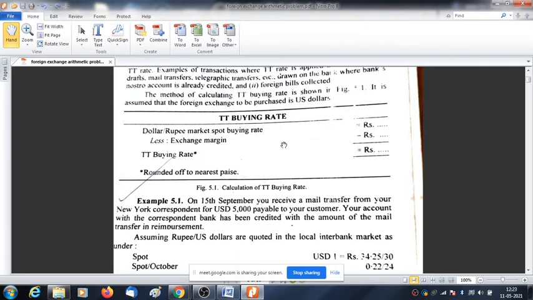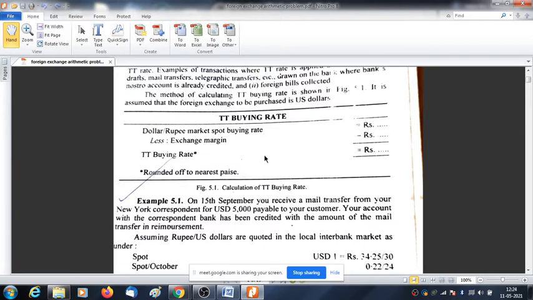What the bank is doing: bank is buying and bank is charging commission. So the bank wants to purchase at a lower rate. So how to get that lower rate? If the bank deducts its commission from the buying rate, say 72 is your buying rate and rupees 2 your commission, so the net TT buying rate will be 70. Because I told you when the bank wants to buy, it wants to buy at a lower rate, and when it wants to sell, it wants to sell at a higher rate.